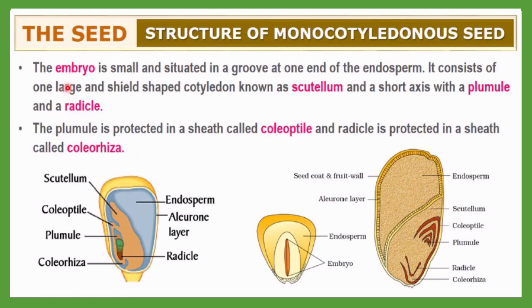Now let me discuss more. The embryo is small and situated in a groove at one end of the endosperm. It consists of one large and shield shaped